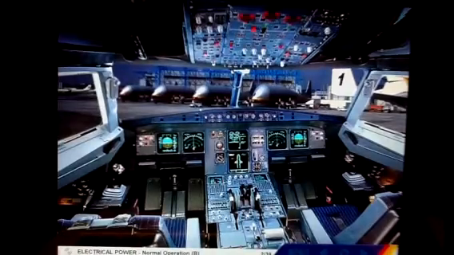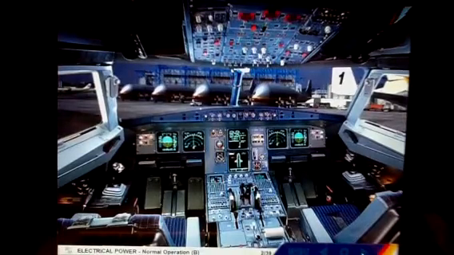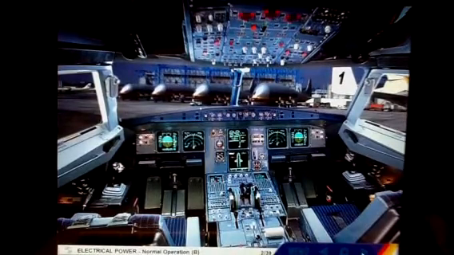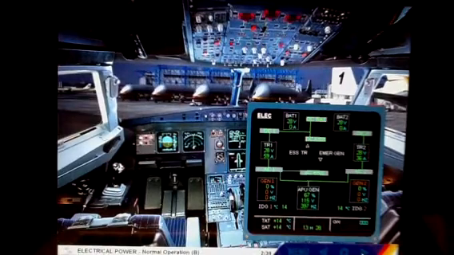We are back in the cockpit, and it is time to start the engines. Usually, when we start the engines, the ECAM engine page is displayed. However, for training purposes only, we will keep the ECAM electrical page displayed throughout the flight.